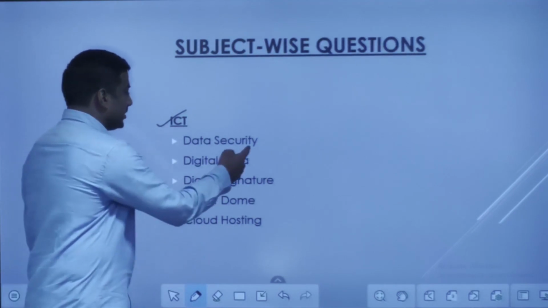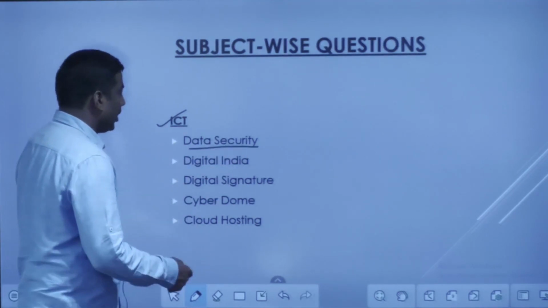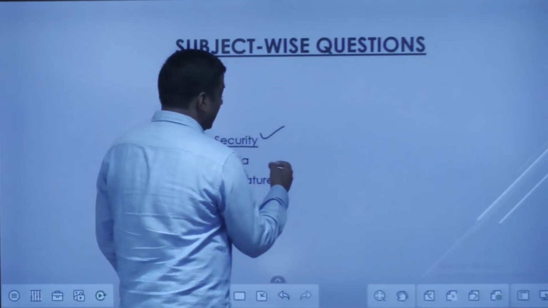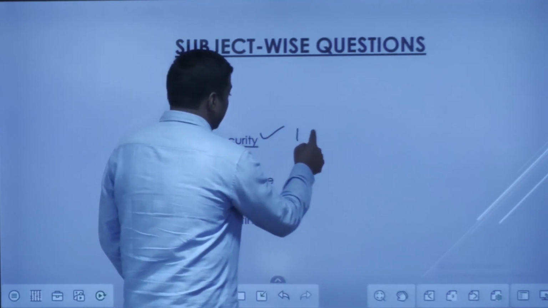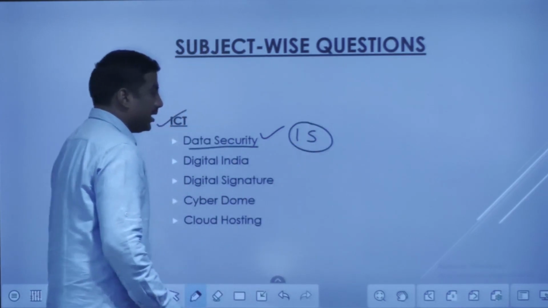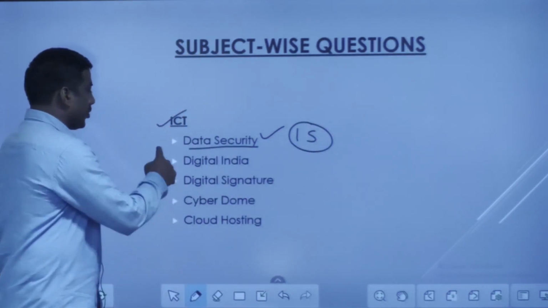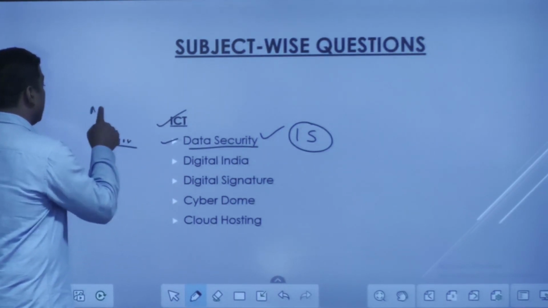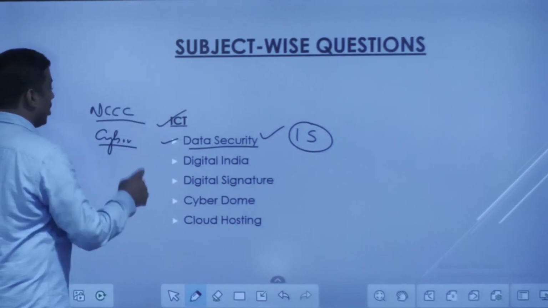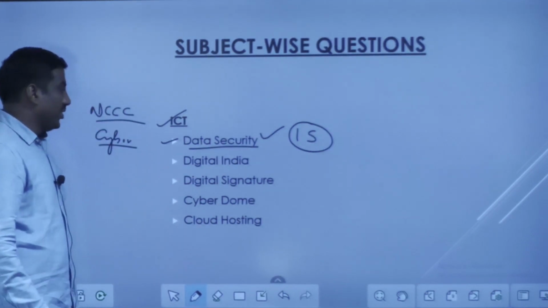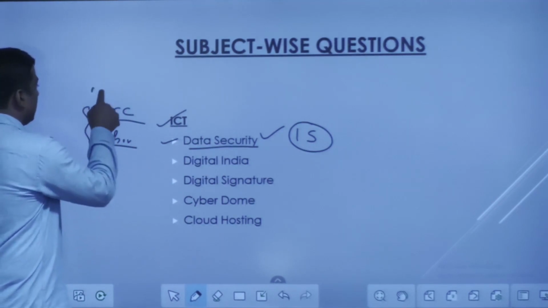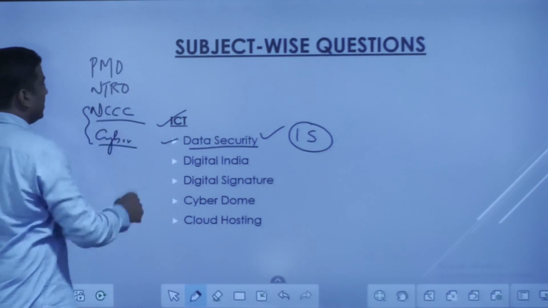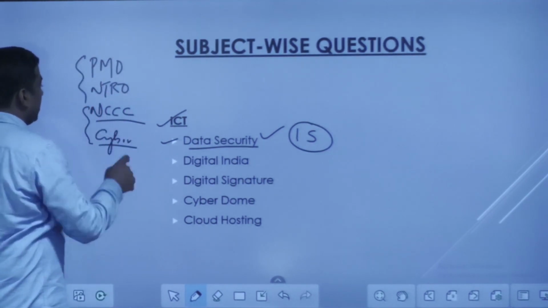As far as the questions in previous years are concerned, if you look at the general aspect, data security is an area where even internal security will overlap. So data security is one, and for that, cyber security. We have a National Coordination Center for cyber security. We should know about that, along with the functions of NTRO and how it advises the PMO. All of that you should know.